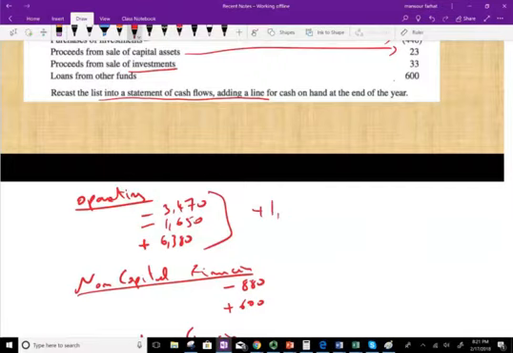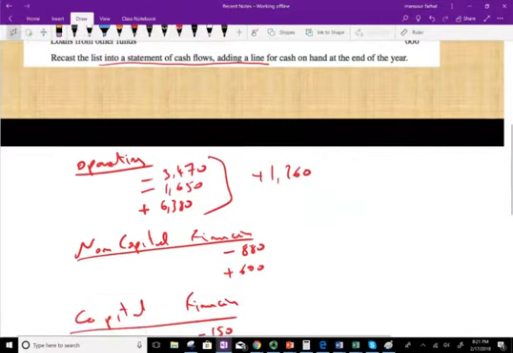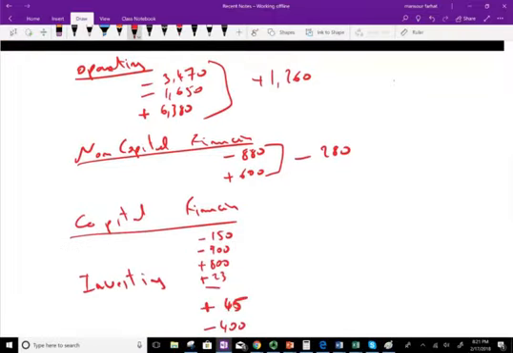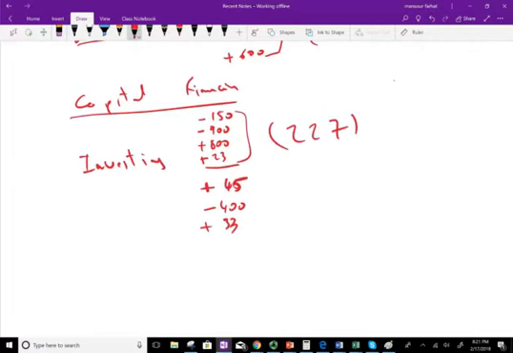3470, 1650, that's plus 1260 from operating. This is negative 280. And this is minus 150, minus 900, plus 800, plus 23. That's negative 227 if my calculator is right. This is negative 280. And this is plus 45 minus 400 plus 33. That is minus 362. So let's net them out.